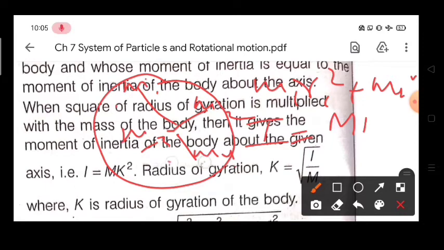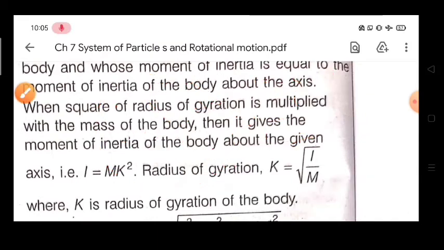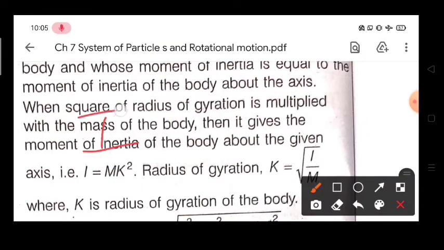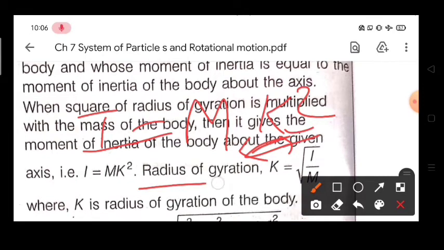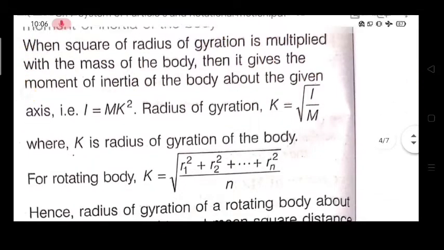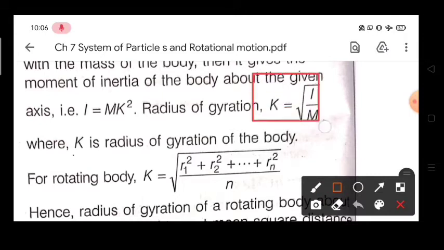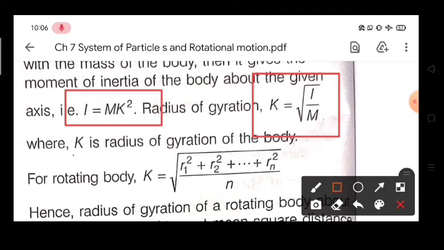Suppose instead of all these masses we can write this as I equal to the whole mass M into k square. If we can write it in this equivalent form, then this k will be the radius of gyration. This radius of gyration is given by the following formula: k equal to under root I upon M. And how did we get this formula? Because I is m r square, and instead of r we write k. Remember that k is the equivalent radius for the whole body.